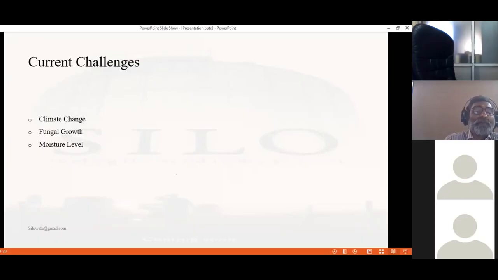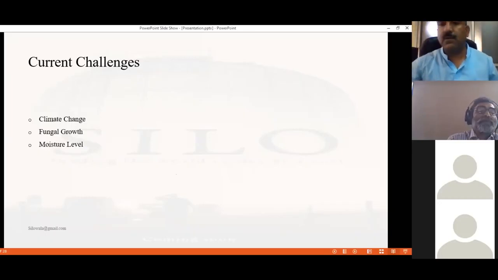This time moisture levels were higher. So fungal growth is a high threat for our corn stored in silos.